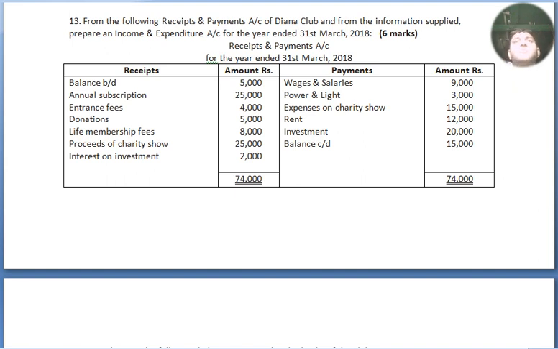Now what are the items we need to take, what are the items we don't need to take? As we can see, the solution I have made, so you can see and segregate, then only you can understand, because by practicing only you can understand accountancy. By reading you cannot. I have made only this reading so that it will be easy for your revision, because time is very less.